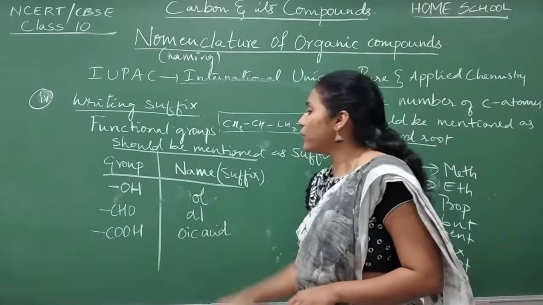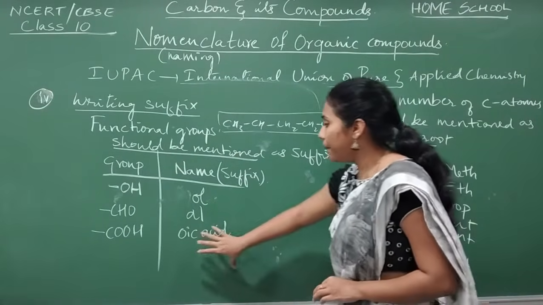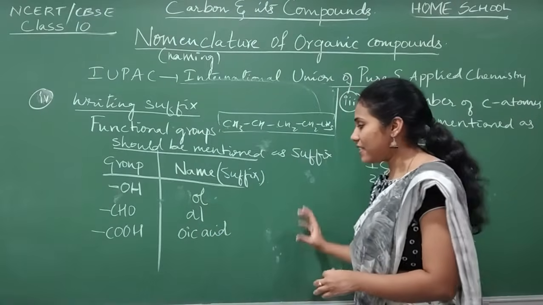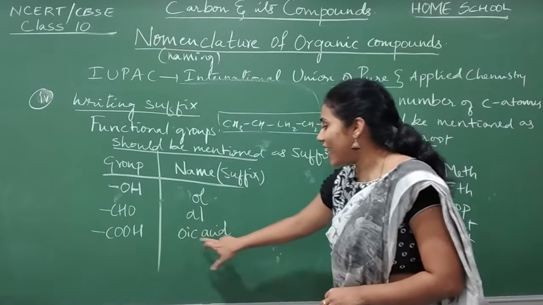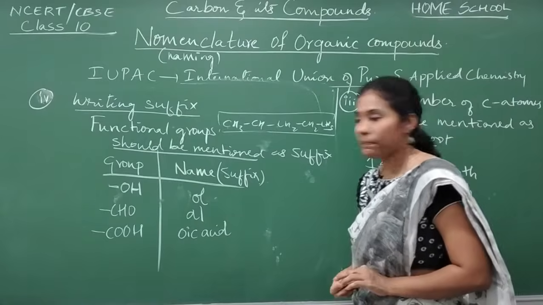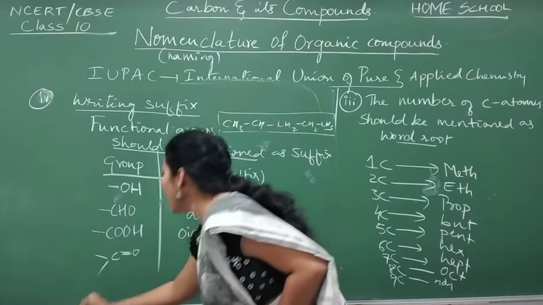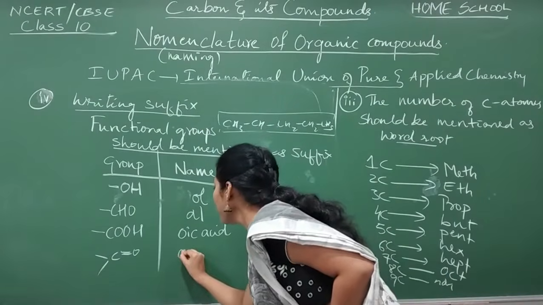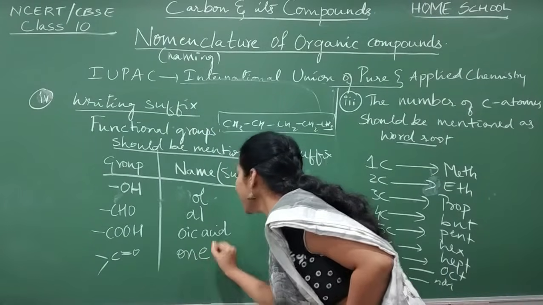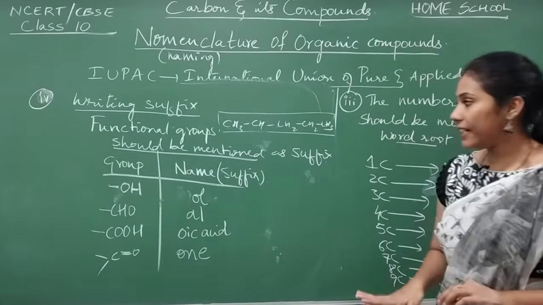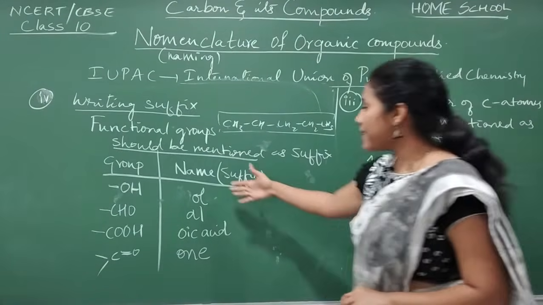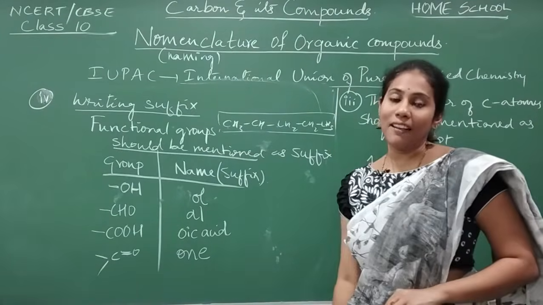Whenever COOH is there, the suffix, that is the last name, should be indicated as oic acid. And now the keto group. If you have a keto group, it should be mentioned as ONE.